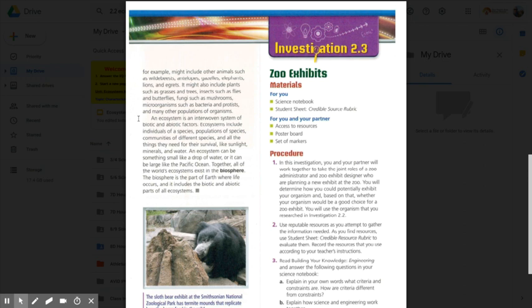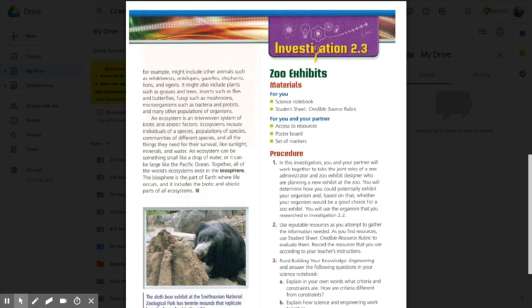An ecosystem is an interwoven system of biotic and abiotic factors. Ecosystems include individuals of a species, populations of species, communities of different species, and all the things they need for their survival, like sunlight, minerals, and water. An ecosystem can be something small like a drop of water, or it can be large like the Pacific Ocean.